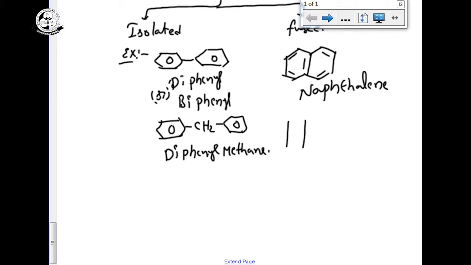If the three rings are joined, already these compounds I told you in the starting of the classification of organic compounds. Its name is called anthracene.